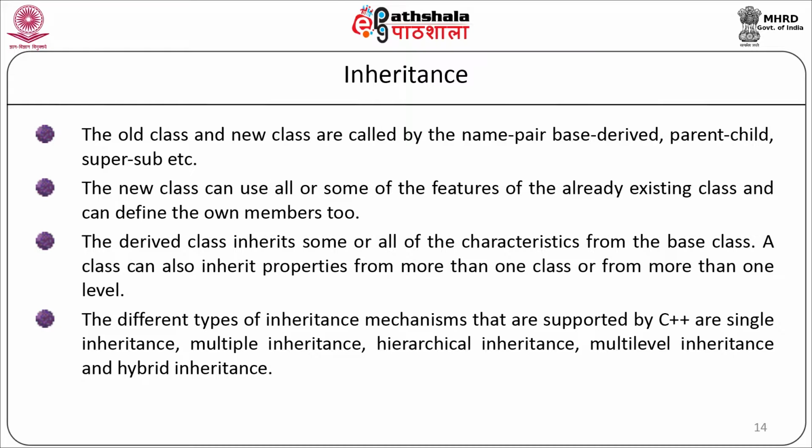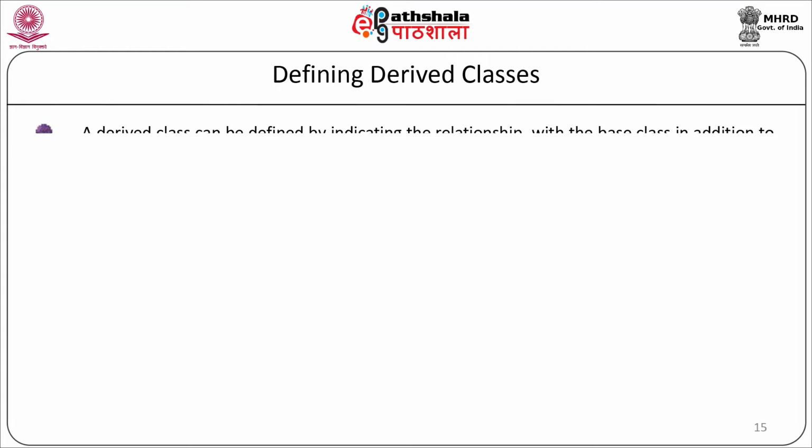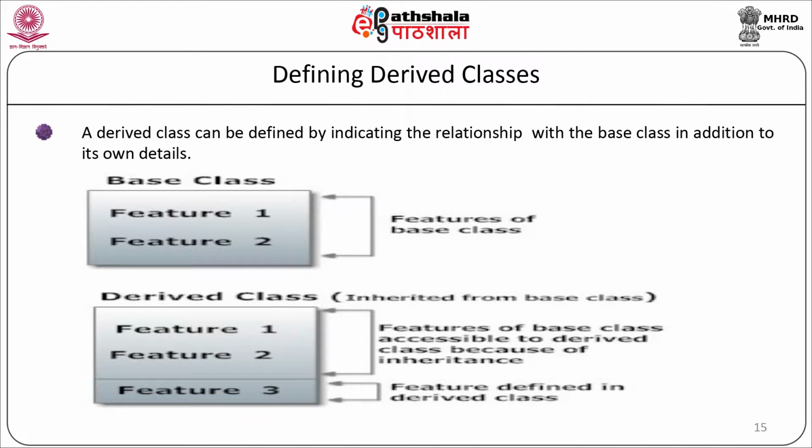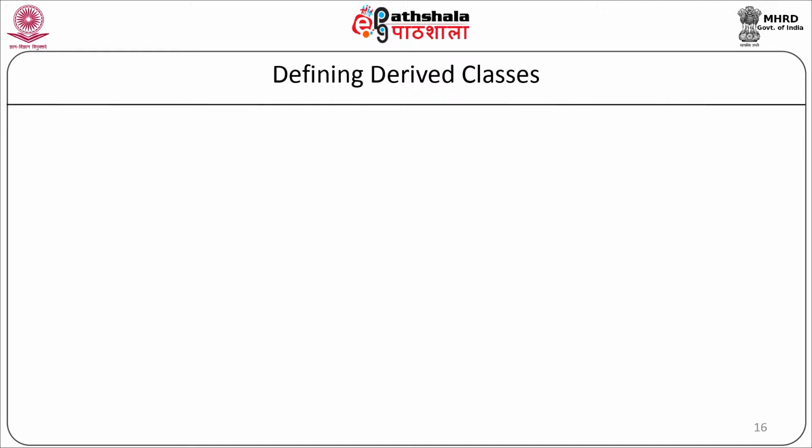The derived class can be defined by indicating the relationship with the base class in addition to its own details. As shown in the figure, the base class has two features, and in the derived class these two features will be inherited, plus new features can be added to the derived class. We can define the derived class by indicating the relationship with the base class in addition to its own details.